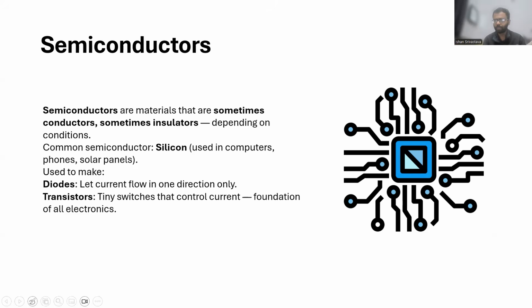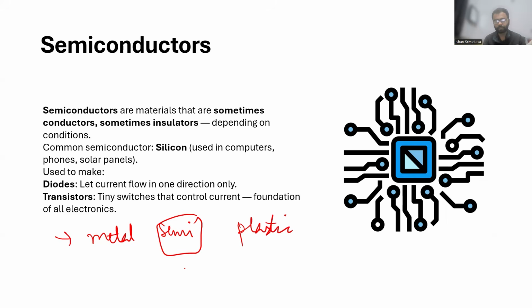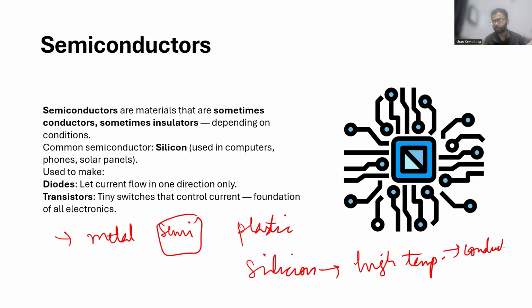Now we come to the next one, which is semiconductors. Semiconductors are materials that are sometimes conductors and sometimes insulators. What does it mean? Metal is a conductor, while plastic is an insulator. But there is something in the middle called a semiconductor. Silicon is an insulator, but when you heat it to a high temperature, when it's very hot, it starts conducting electricity. It becomes a conductor.